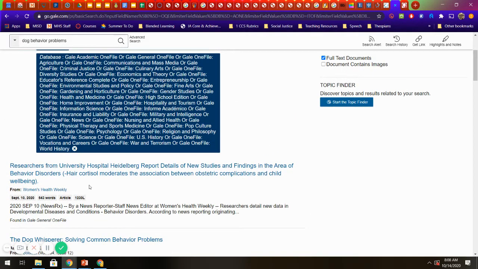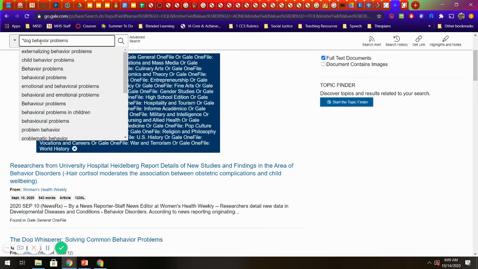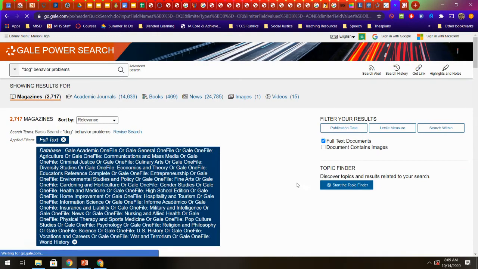So look at this very first source that pops up. It says, researchers from University Hospital report details of new studies and findings in the area of behavior disorders. And the magazine is Women's Health Weekly. Does that sound like an article that's going to help me with dogs? No, because like I said, it looked for these words separately. Anyone know how I can tell a search bar it must include certain words? Yep. I'm going to put quotes around the word dog. Now it has to include dog.